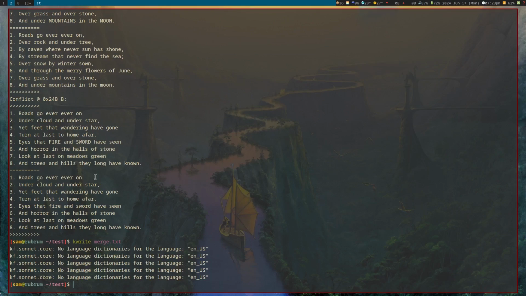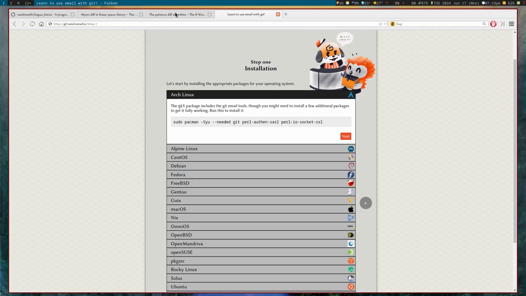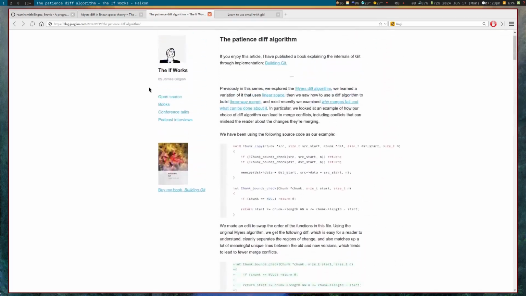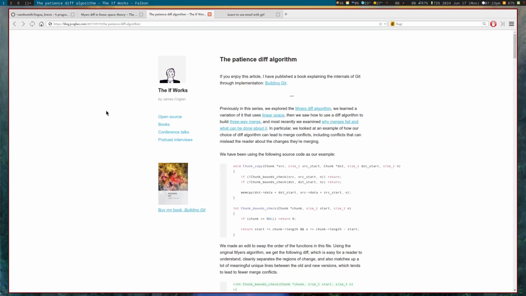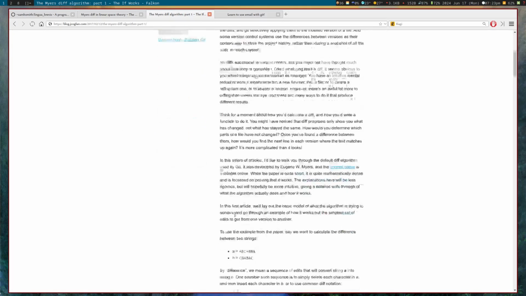I still need to optimize it a bit more because I implemented a more novel diff algorithm than the normal Myers diff or linear Myers diff that is used in existing version control tools. Fundamentally, it's similar, but I'll show you here. Actually, there's this great article. I highly recommend these articles by James Coglan, however you say that. He does a very good job explaining how these algorithms work.